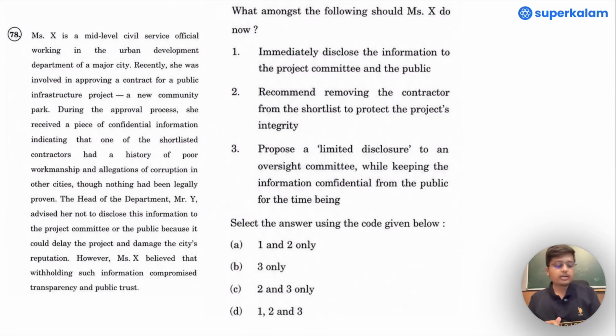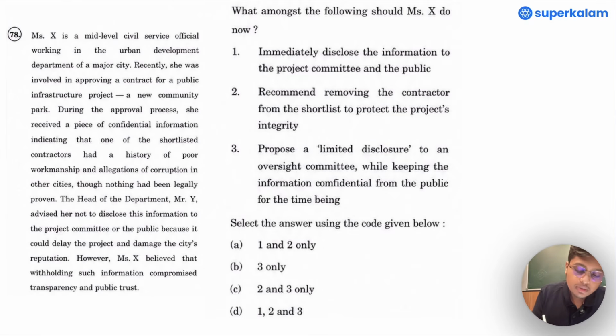Let us go to the last situation-based question, that is also based on a mini case study. Let us look into it. Now, in this as well, if we have to arrive at an answer quickly, go through the options first.